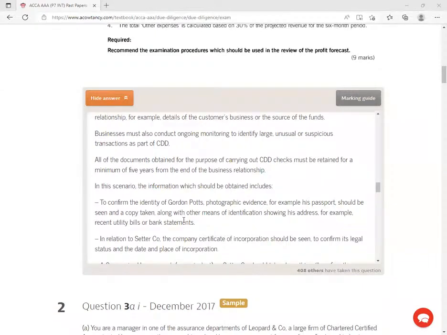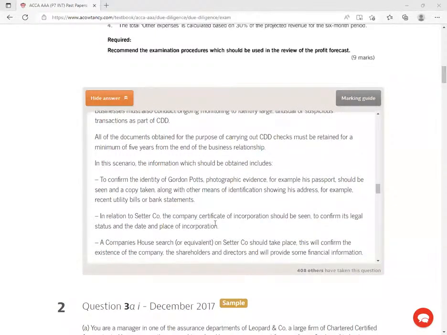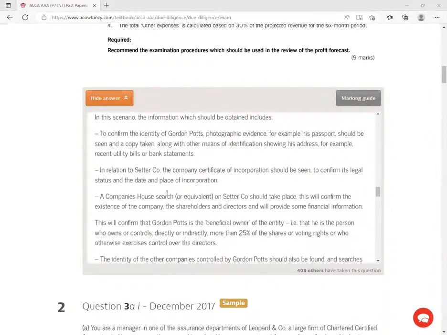In relation to a company, the company certificate of incorporation should be seen to confirm its legal status, date, and place of incorporation. Take a copy of this certificate of incorporation. A company's house search, in our case, we talk of registrar of companies search, right, or equivalent on the company should take place.